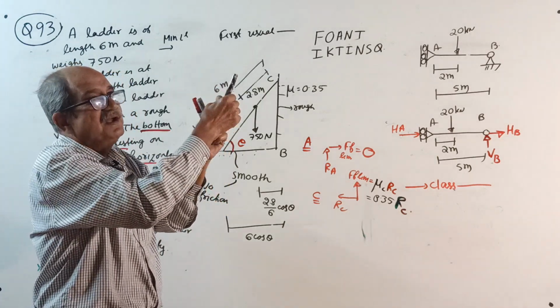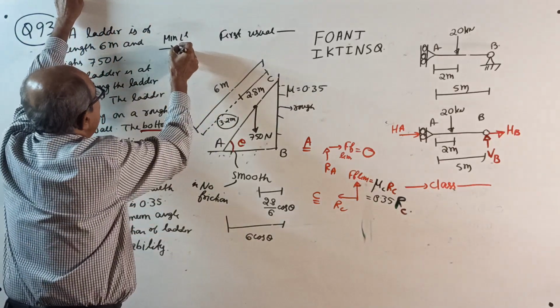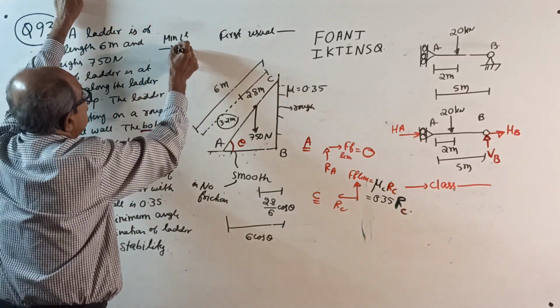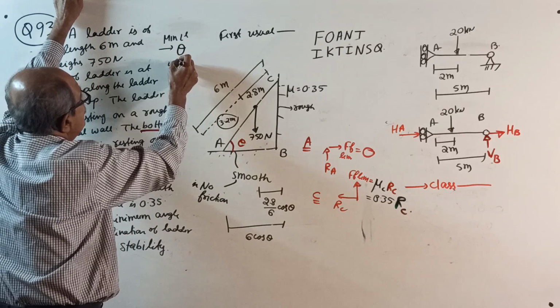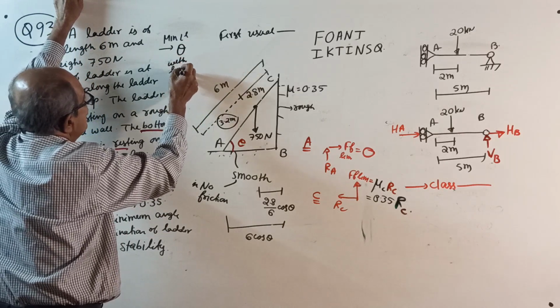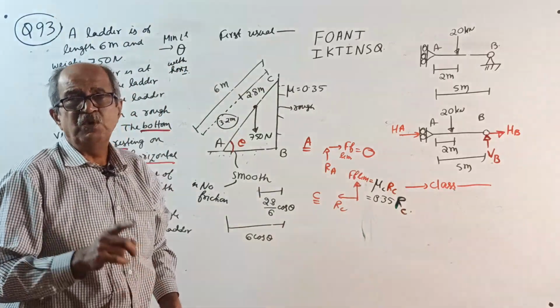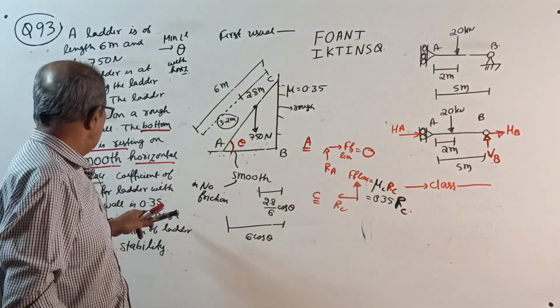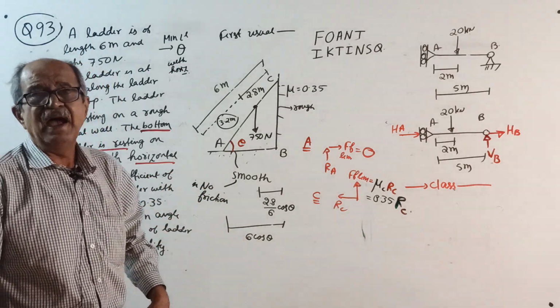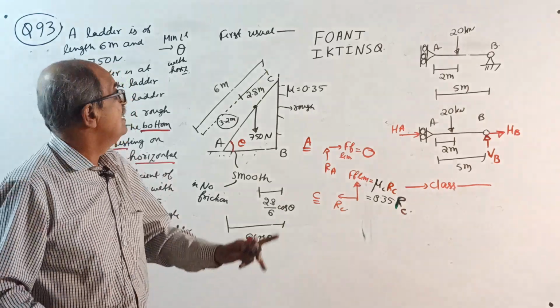This is unstable. So, understood, the angle theta should be taken with the horizontal. You write here, minimum angle will always come with horizontal. In the question, if they ask to find the maximum angle of inclination, understood, it is with vertical.